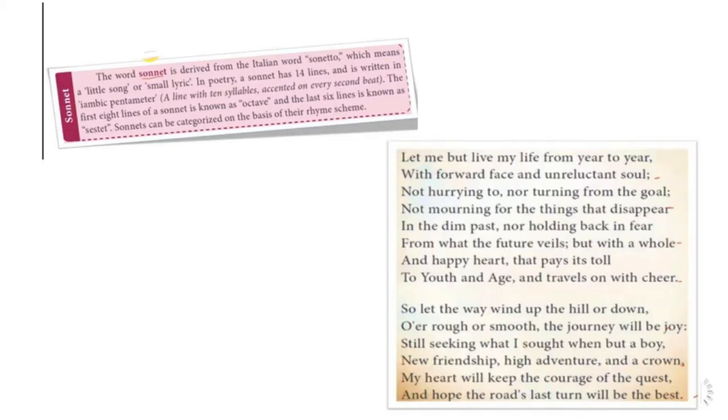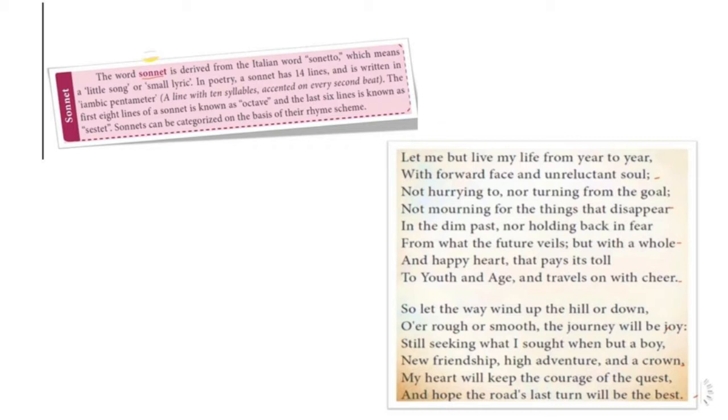This poem is called a sonnet. The word sonnet comes from the Italian word sonetto. It means a little song or a small lyric. We call this poem a sonnet because it has 14 lines and it is written in iambic pentameter. Iambic pentameter is nothing but a line with 10 syllables. If you see the poem, the first line contains 10 syllables and it is accented on every second beat.